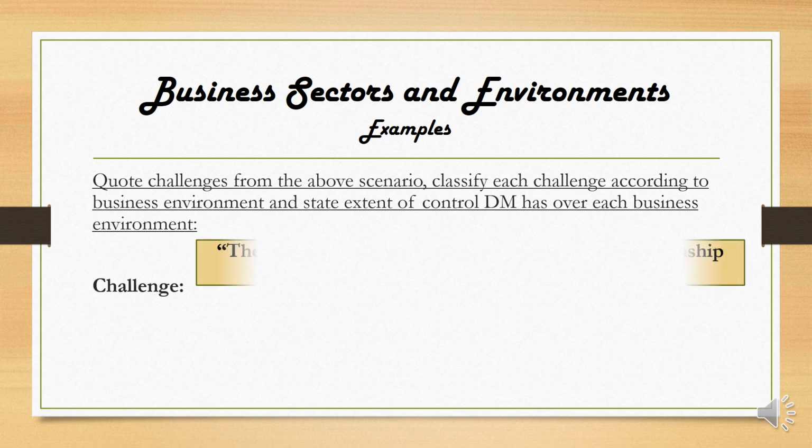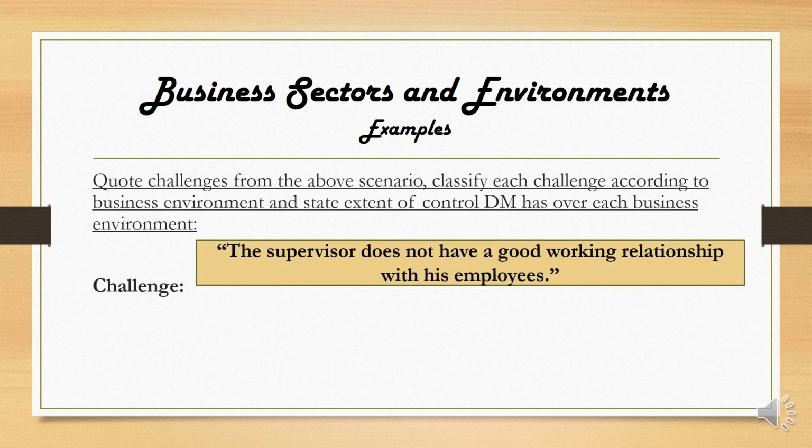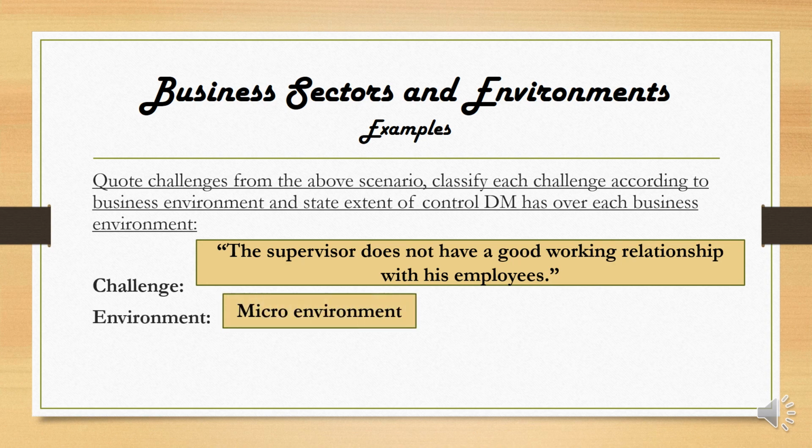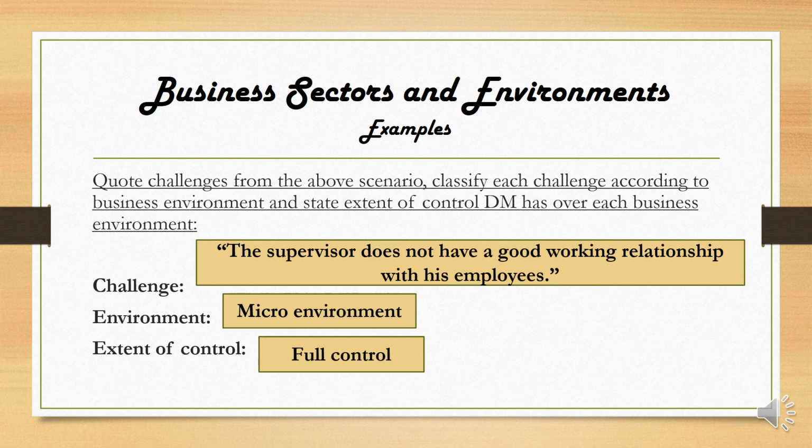The second challenge is that the supervisor does not have a good working relationship with his employees. Obviously, this is something that happens inside of our business environment. So the environment will be the micro environment. The extent of control that we have, remember, inside the business itself, we have full control. All right, we can send the supervisor on a course, we can move him to a different department. There's things that we can do to deal with this challenge.